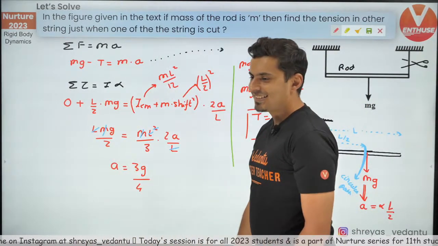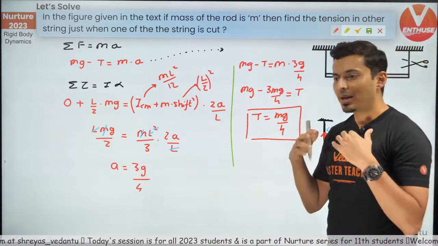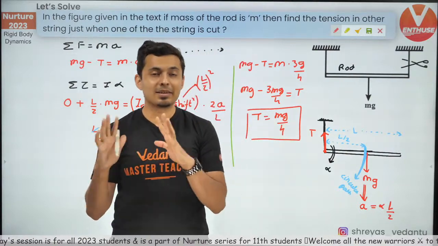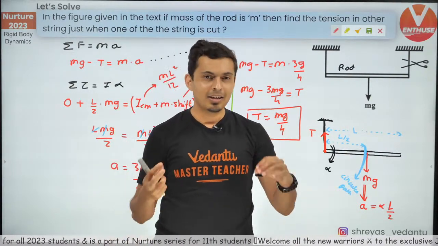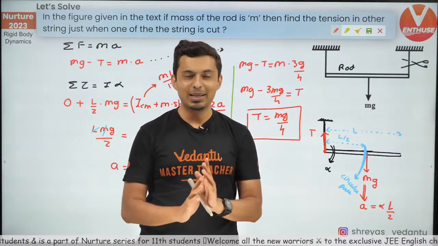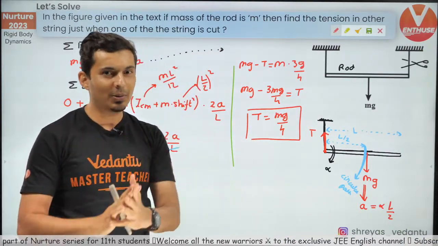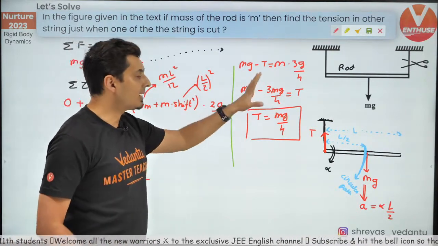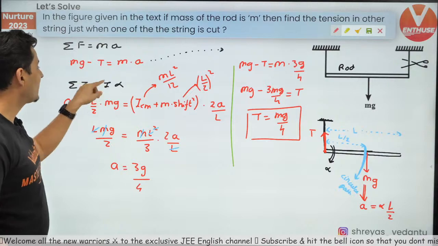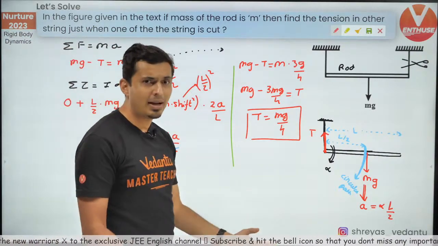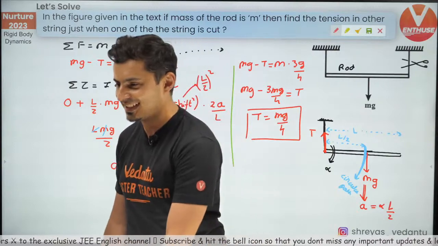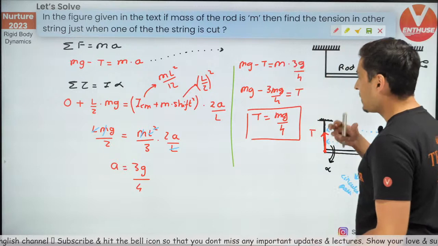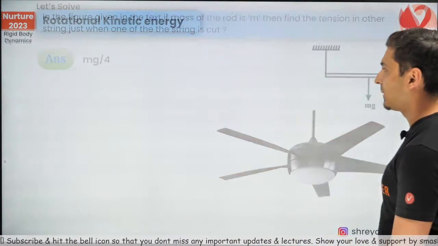So that's how you solve the question. Every time, what are we doing? Starting with the free body diagram, finding the relationship between alpha and A, marking the tensions properly, making sure the directions are as accurate as possible and the sign convention is correct, and lastly writing F equals ma and torque equals I alpha. After that it's a matter of maths. That's it, isn't it? I'm pretty sure after this you will get some confidence and understand how problems are solved in rotation.